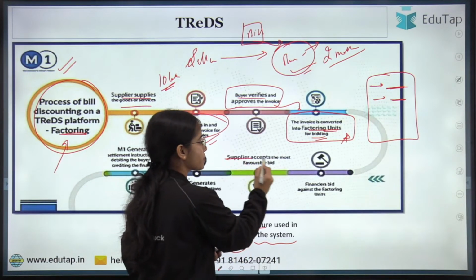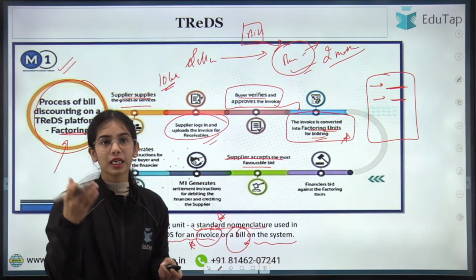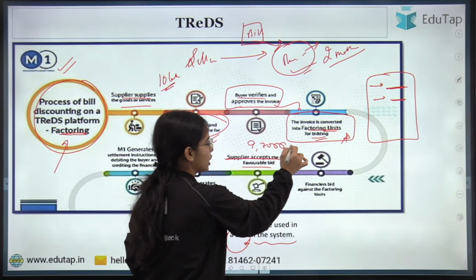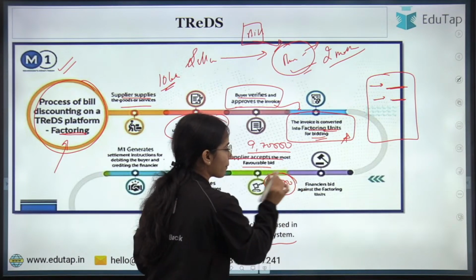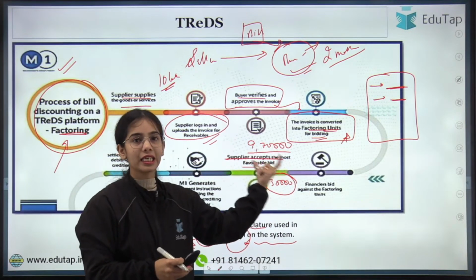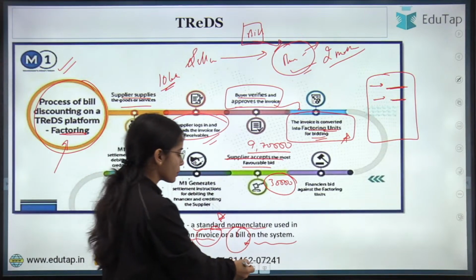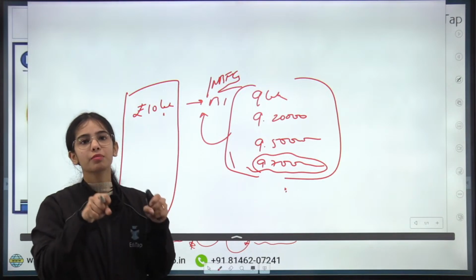So the supplier accepts the most favorable bid, that is, against the bill of 10 lakh, the supplier is getting 9 lakh 70,000. So here the supplier is losing 30,000, but at least the supplier is getting 9 lakh 70,000 on an immediate basis. The supplier requires the money right now and is able to get the money right now.